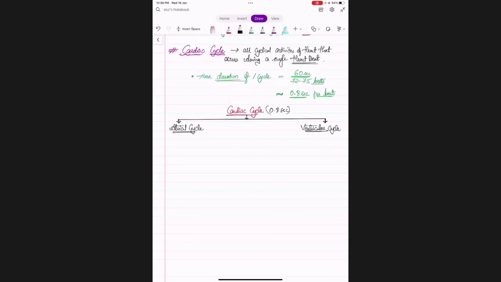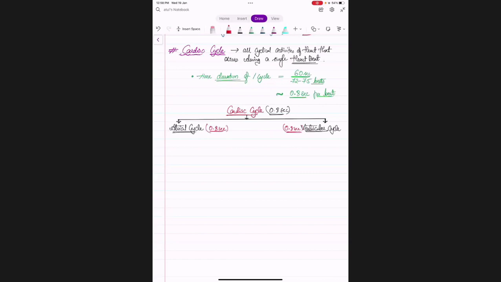Now tell me, what will be the duration of atrial cycle then? Will it be same or different? Listen, what did we say? Cardiac cycle has atrial cycle and ventricular cycle both. Both are doing work at the same time. So the duration will also be the same, 0.8 seconds. Here also 0.8 seconds.